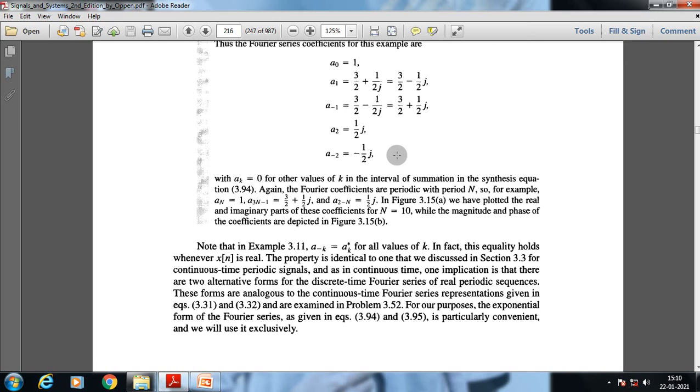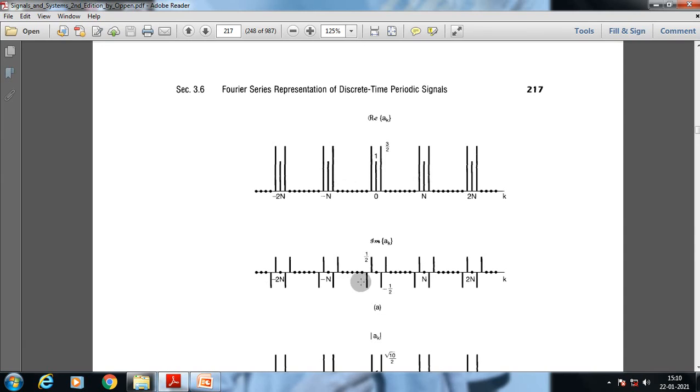The same will be applicable for the imaginary part. For a suffix 1 we have minus half, for a suffix 2 we have plus half, for a suffix minus 1 we have plus half, and for a suffix minus 2 we have minus half. The same will repeat itself after each and every 10 intervals.